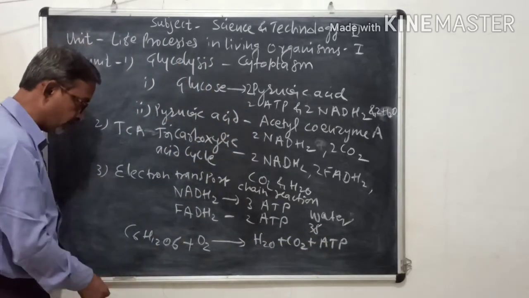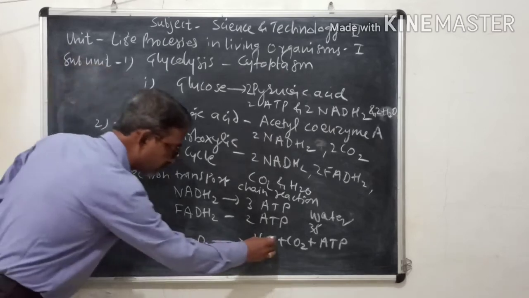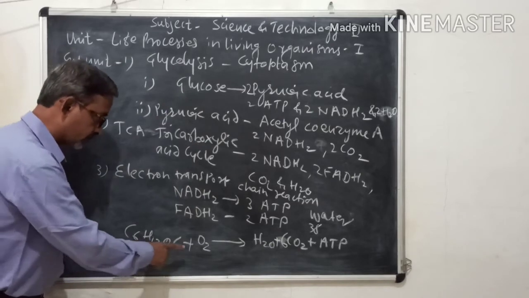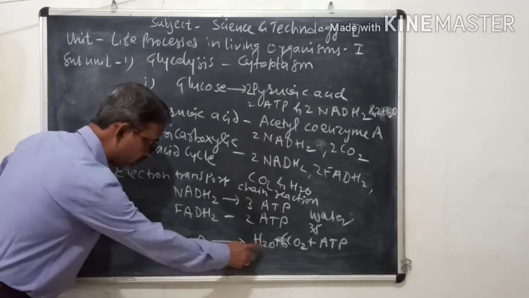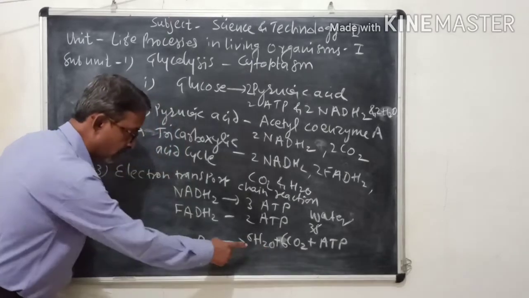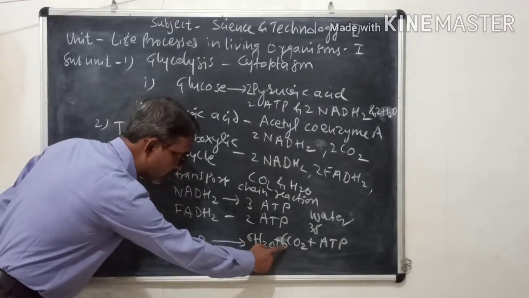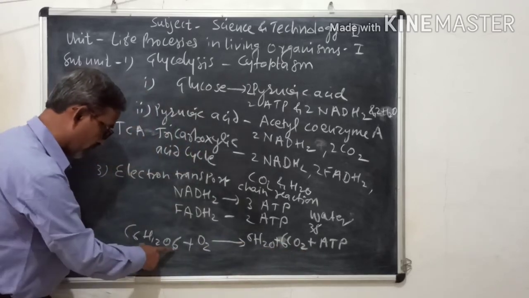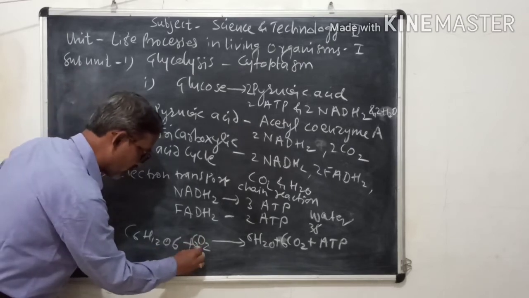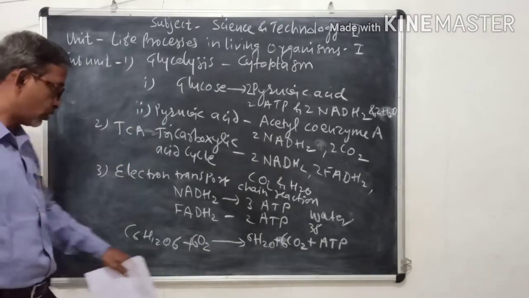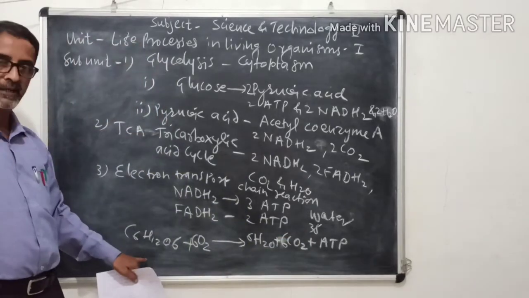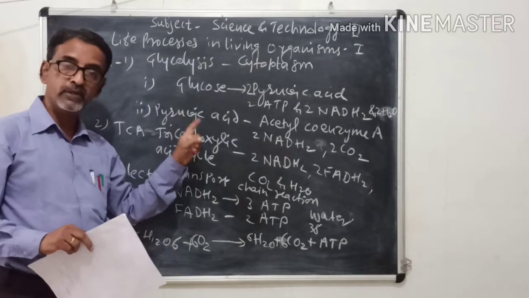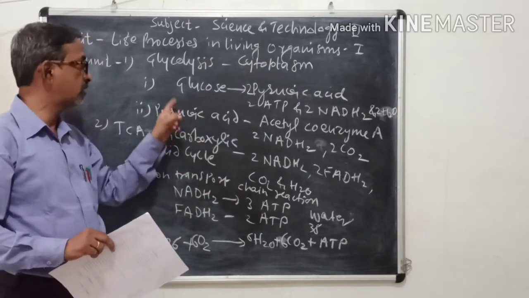If you balance them, carbon 6, hydrogen 12, oxygen 6 plus 12, 18, out of 18, 6 to 2, 12. So this is the overall reaction of aerobic respiration. That is all about aerobic respiration along with these 3 steps.